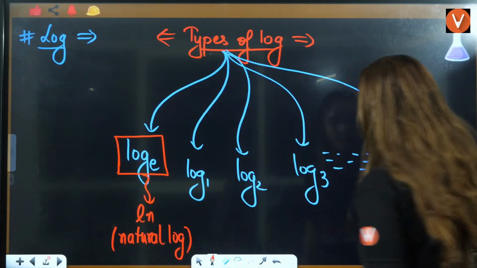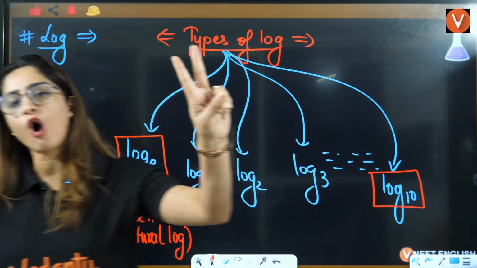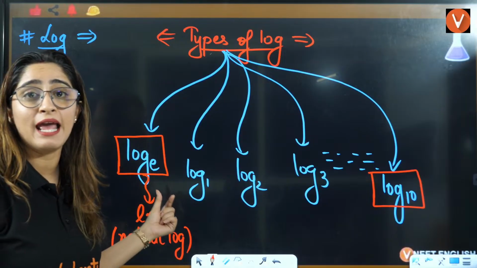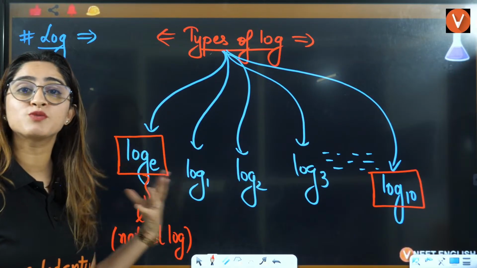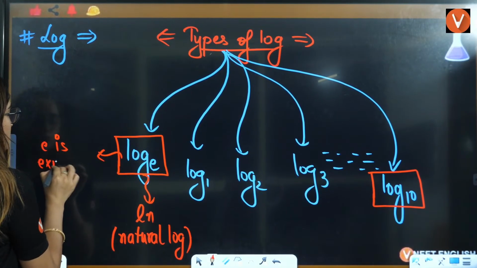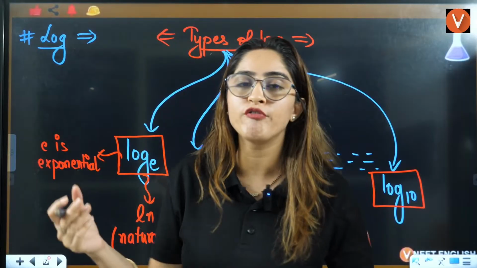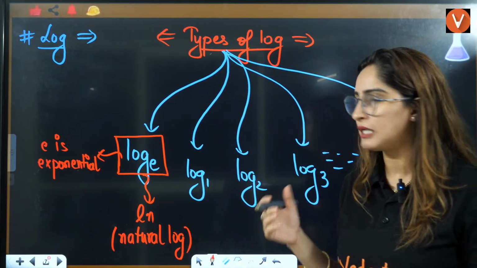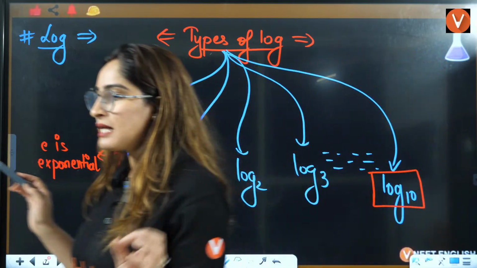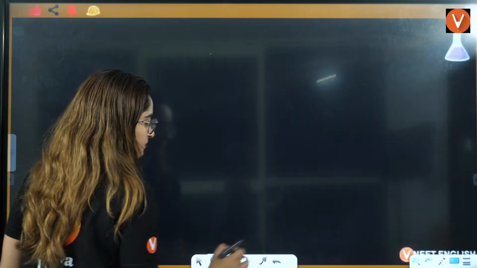And this log base 10, in the base you have the value that is 10. Two logs we have that are useful for us. One is natural log, that is also represented by ln, that is log base E. What is E? E is the exponential. This is the term of mathematics that is called exponential. That is clear to everybody. Now I'll talk about only these 2 logs, log base 10 and log base E.